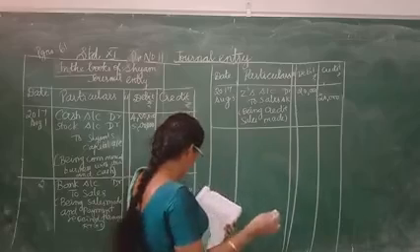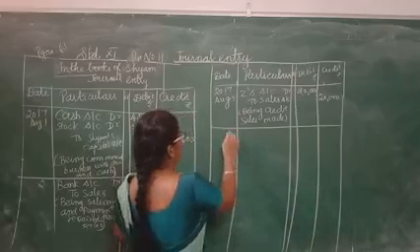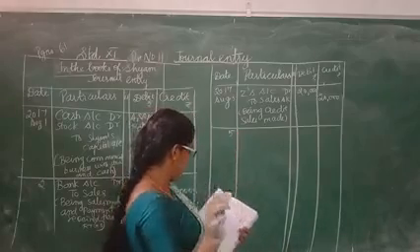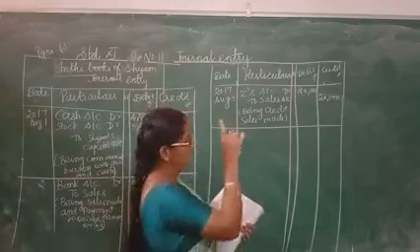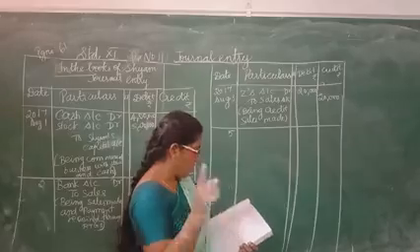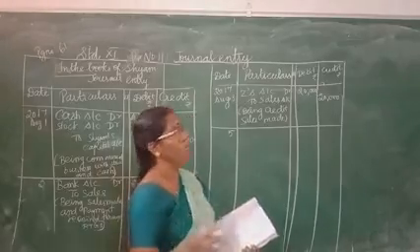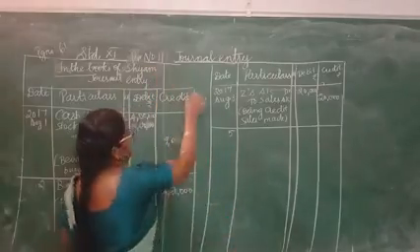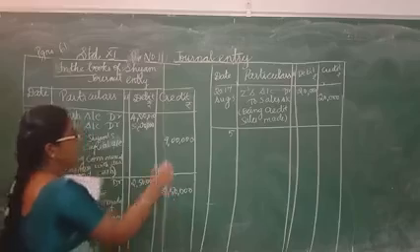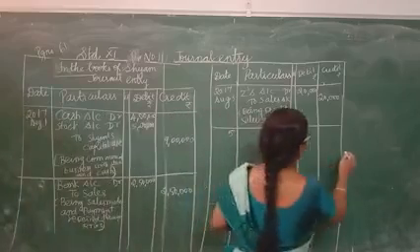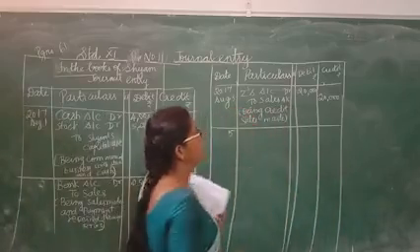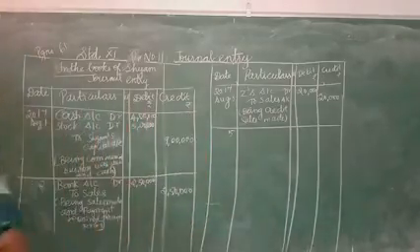Then next, August 5. There is no transaction on the fourth. August 5, we have made credit sales, so a bill drawn on Z and accepted by him, 20,000. Shyam is giving the bill to Z. So what is the entry?